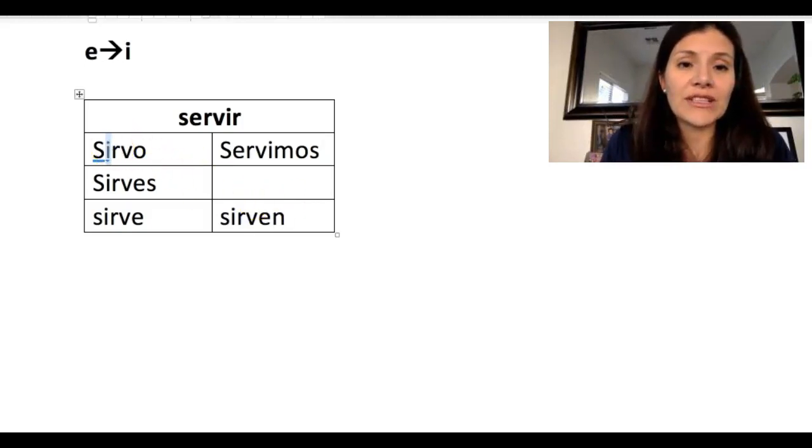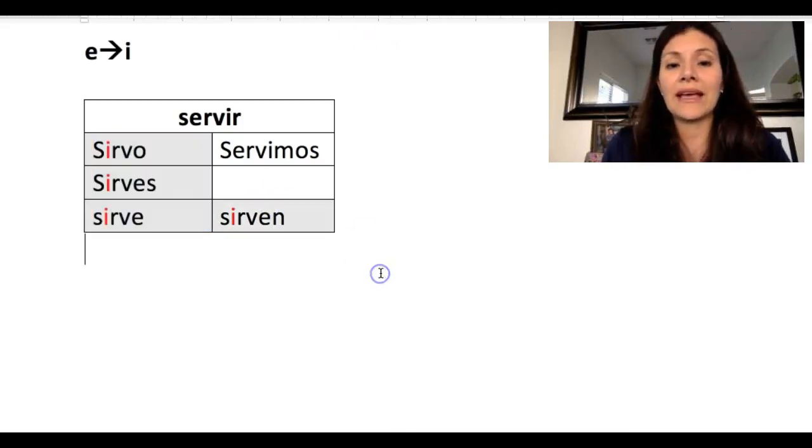Again, we are changing that E to an I in all of the forms except in the nosotros form, keeping the same idea that we're making that change inside the boot.